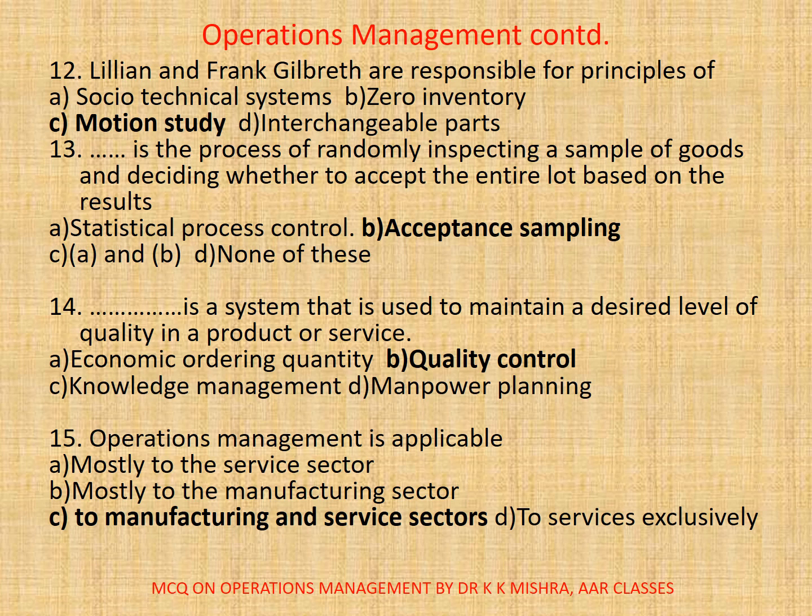13. This is the process of randomly inspecting a sample of goods and deciding whether to accept the entire lot based on the results. Options are A. Statistical process control, B. Acceptance sampling, C. A and B, or D. None of the above. The correct option is B. Acceptance sampling. 14. Dash is a system that is used to maintain a desired level of quality in a product or service. Options are A. Economic ordering quantity, B. Quality control, C. Knowledge management, D. Manpower planning. The correct option is B.